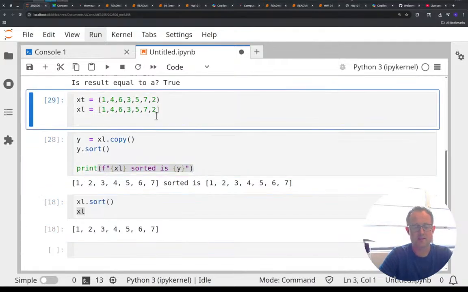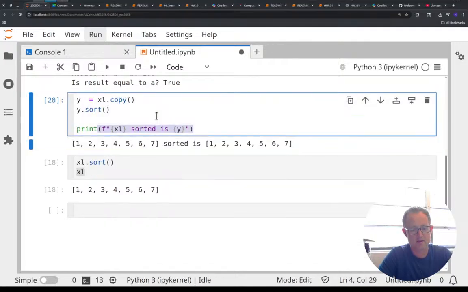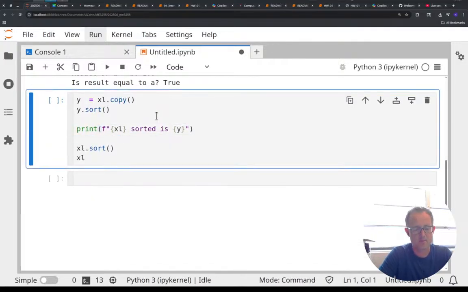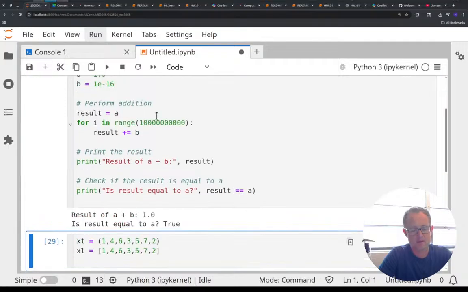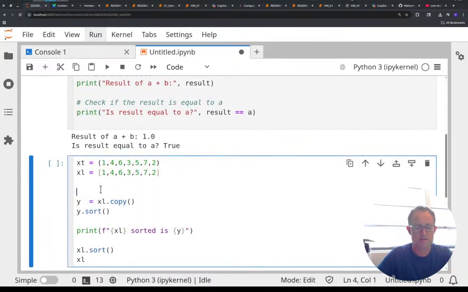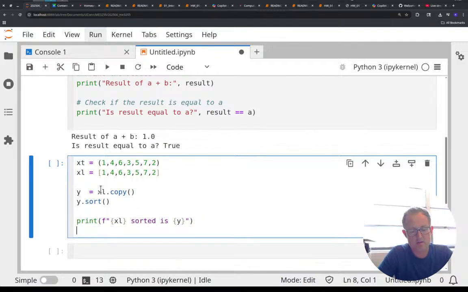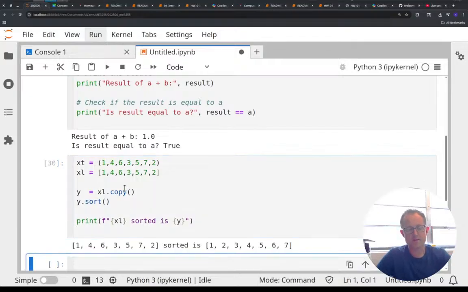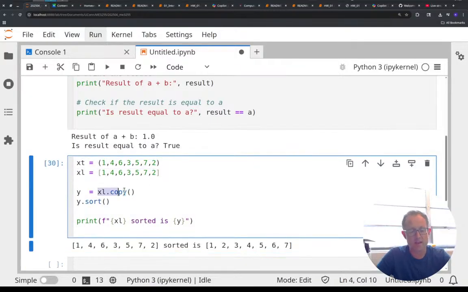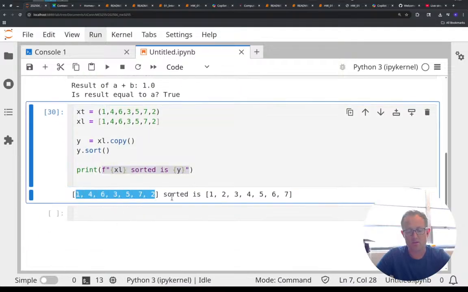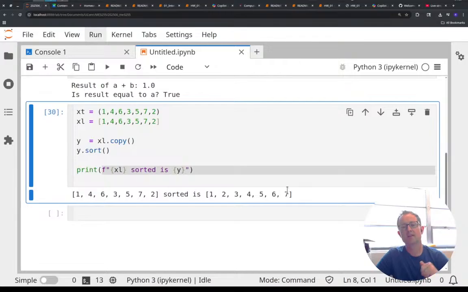So first I need to run, let's put all this, I'm just merging these so that it's all in one spot. Okay, so now XL is created, XL is copied into Y. Now I sort Y, and then I can show, okay, this was the original list, here is the sorted list. Whew, weird, right?